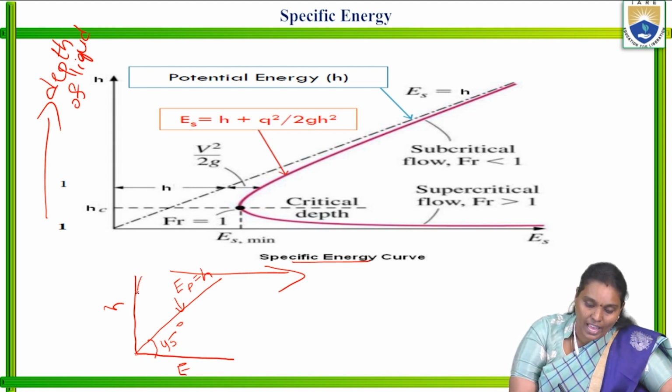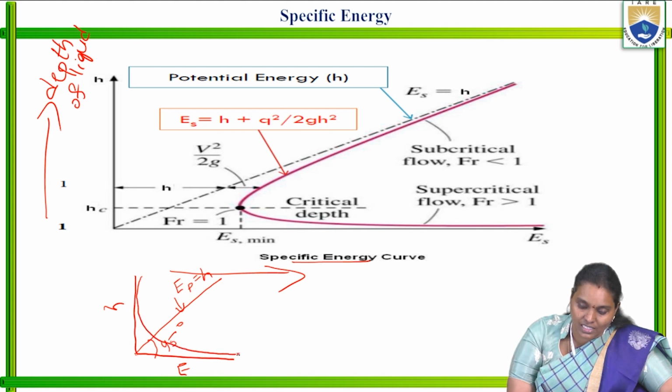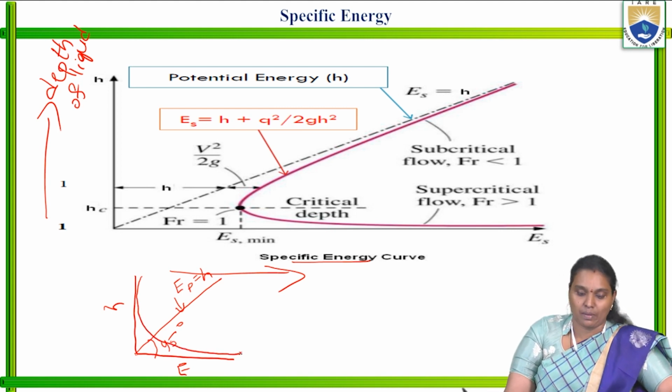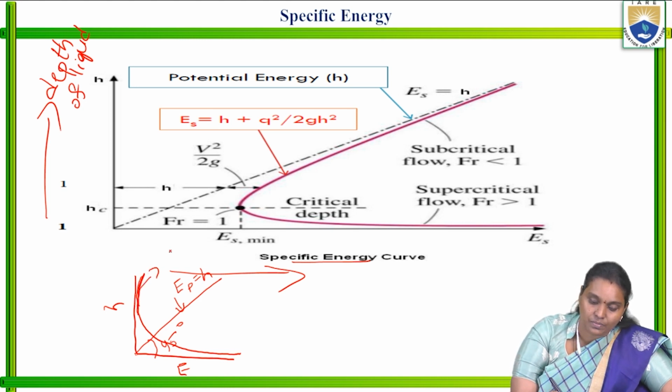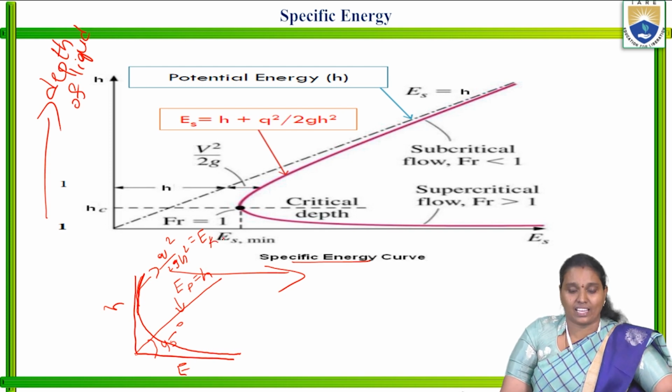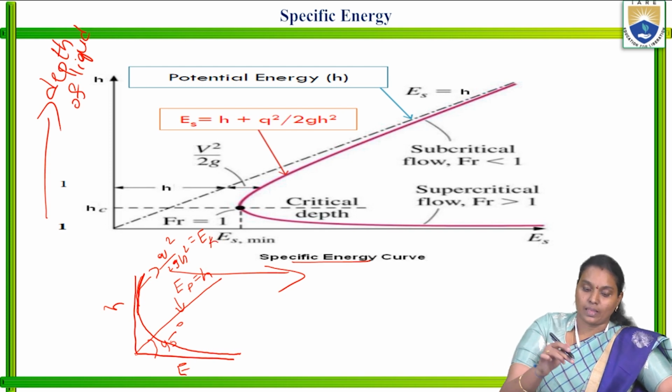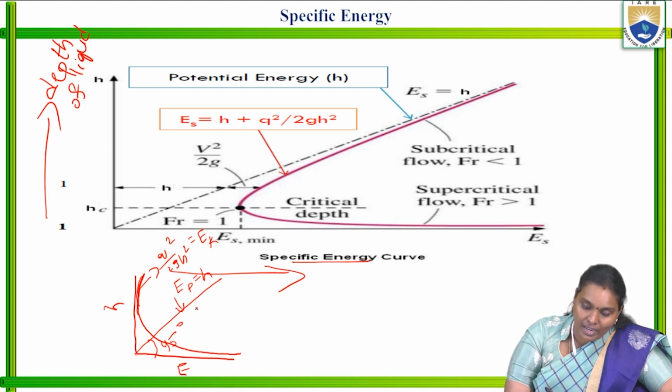The curve should be like this, parabolic in shape. Those two are not going to touch. So this is q square by 2G H square, which represents the kinetic energy. Both together are our specific energy curve.